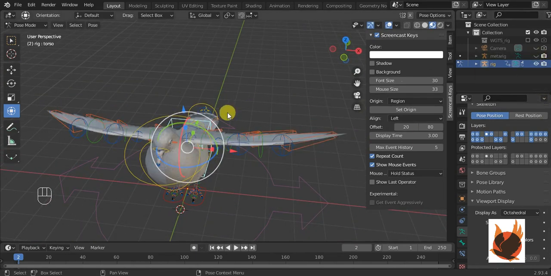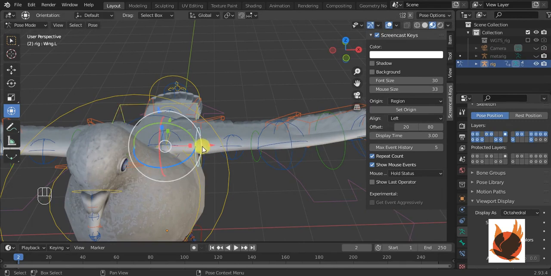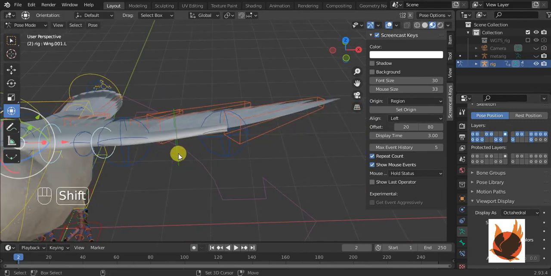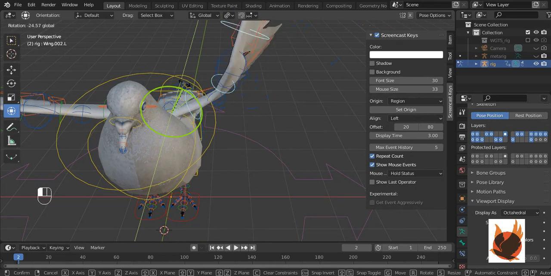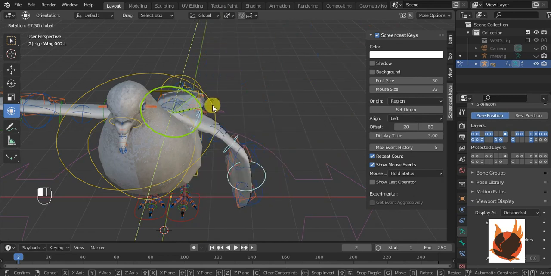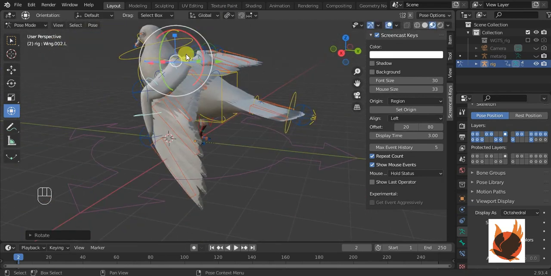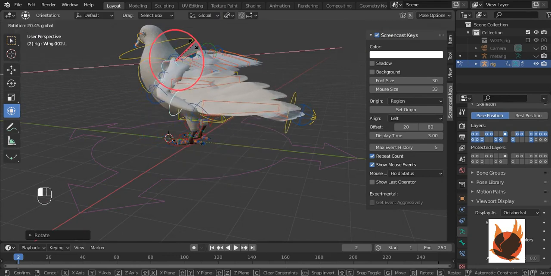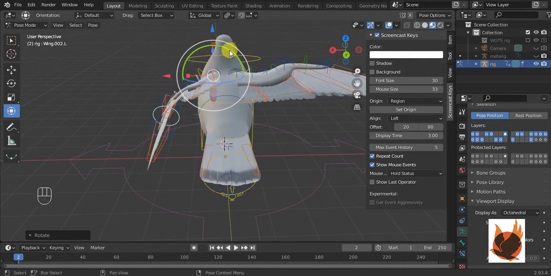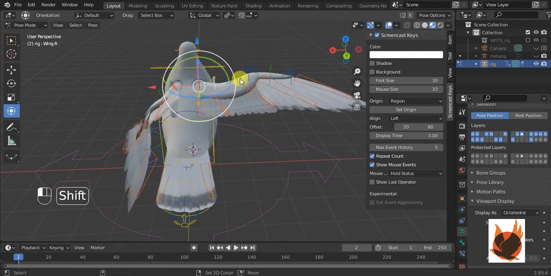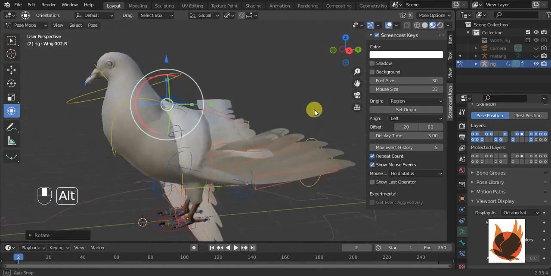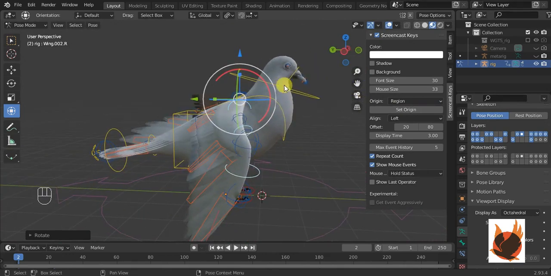Just turn off the meta rig and then select the bones you want to check. I think select individual origins, and then wow, I just rigged the bird with this result. You can see now we have a very beautiful rig, I will call it the Angelina Jolie rig.